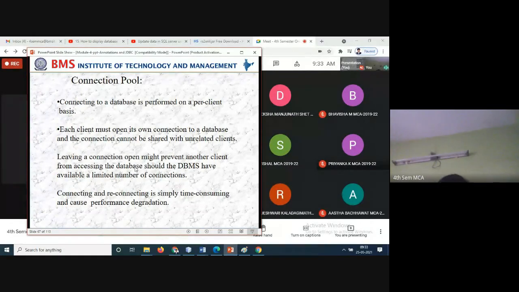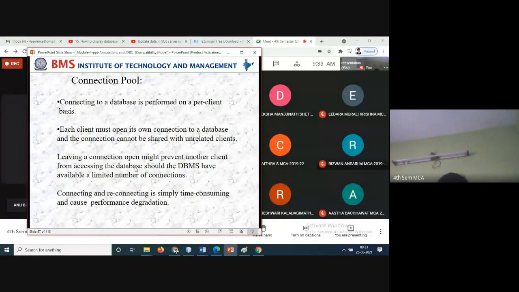Connecting to the database is performed on a per client basis. Each client must open its own connection to the database, and the connection cannot be shared with unrelated clients. So the database cannot be shared with unauthorized clients. You know that your database, your port number, your connection, where you have stored all these things, that information will not be shared with other people. Whatever they require, only that they have to access.